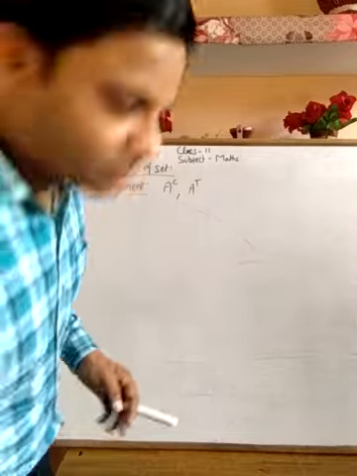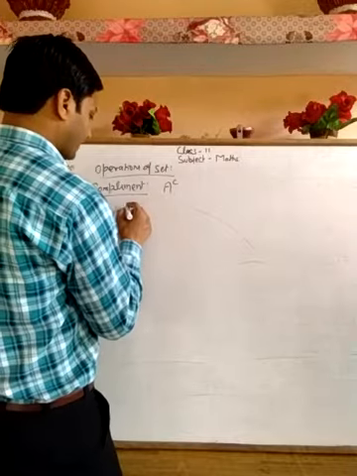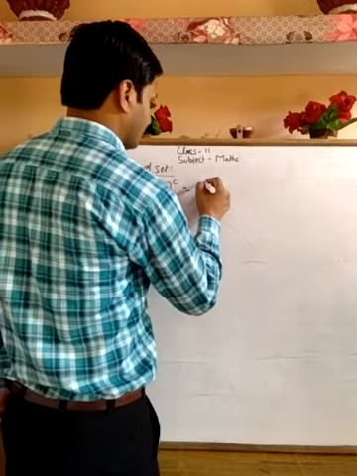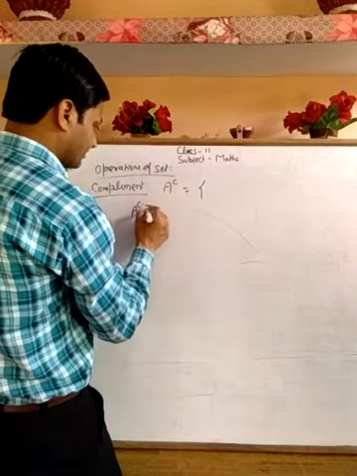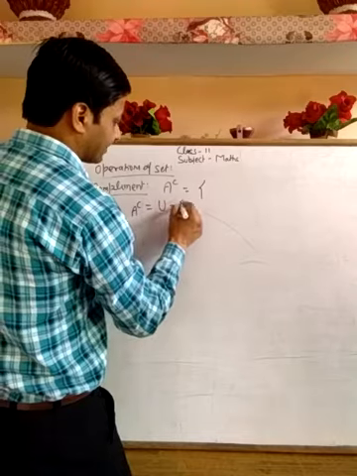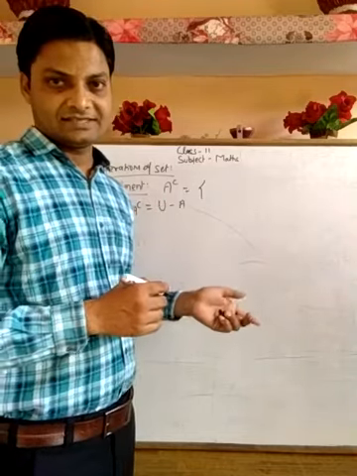So we will denote it as A complement. A complement can be written as U, the universal set, minus A. We will delete all the elements of set A from the universal set.